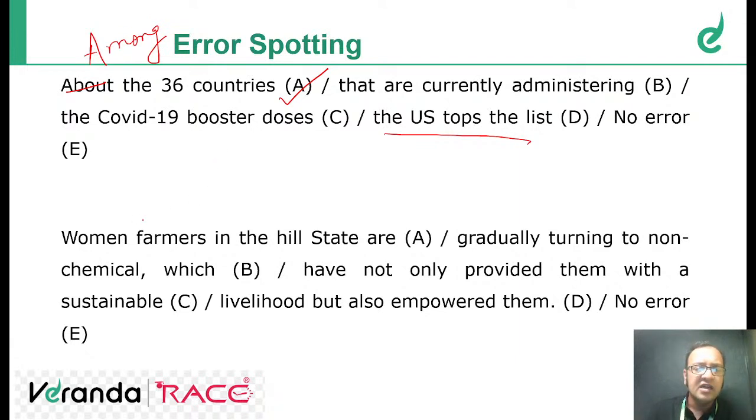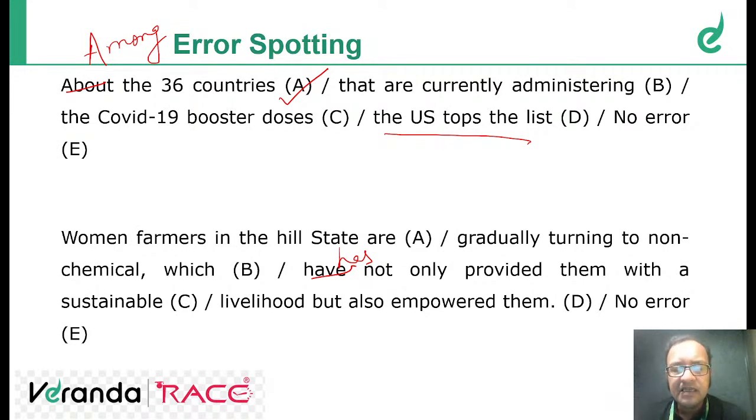Next question. Women farmers in the hill state are gradually turning to non-chemical, which has not only provided them with a sustainable livelihood but also empowered them.